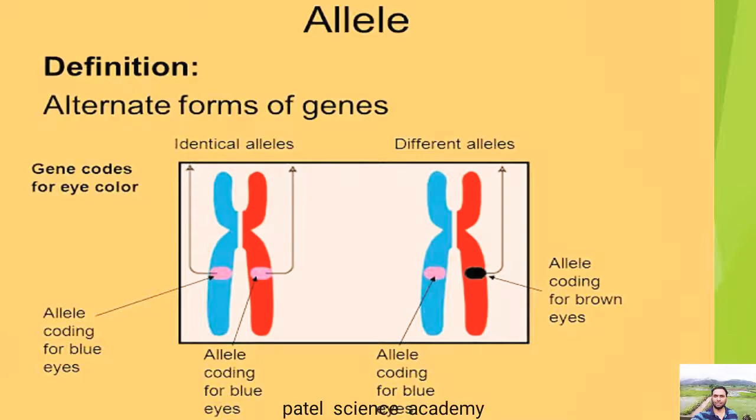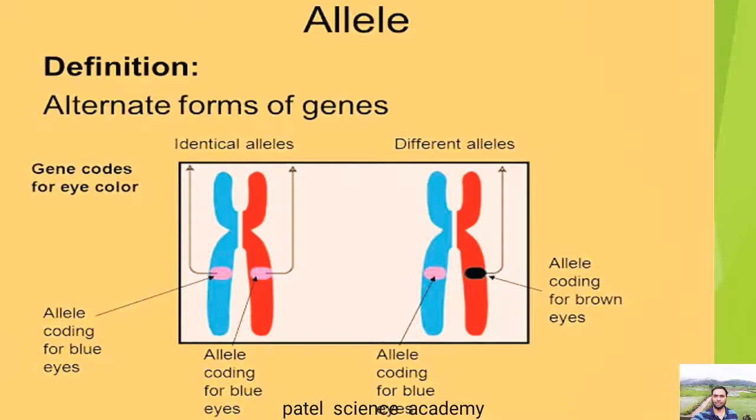Then about the allele. What is allele? Allele means the alternate form of the gene. It is also called allelomorph. The two or more alternative forms of a given gene or factor are called alleles of each other. They occupy identical loci, that is the position, on the homologous chromosomes, and allele is a short form of allelomorph. So dear students, what is allele in short? The alternate form of the gene.